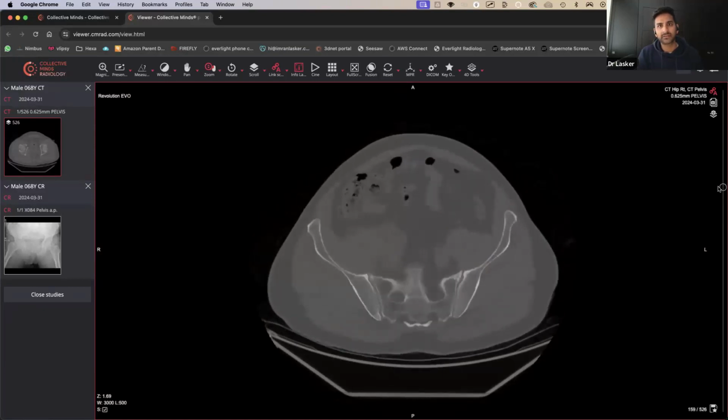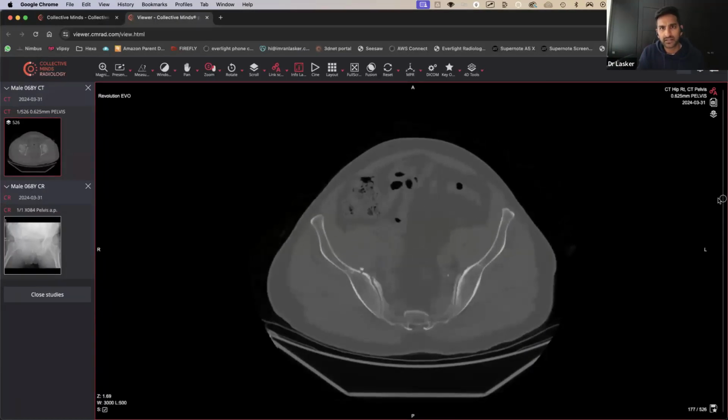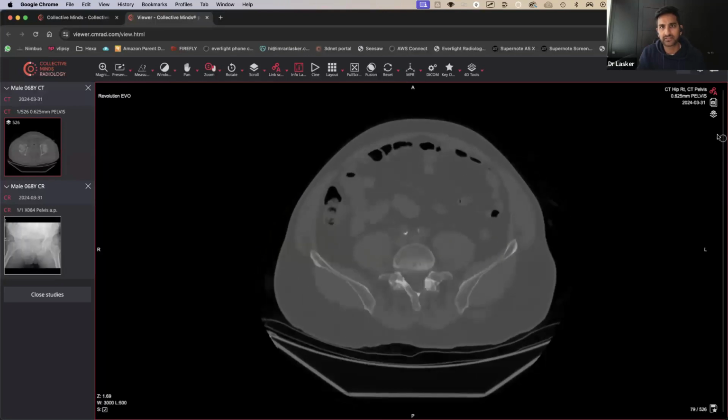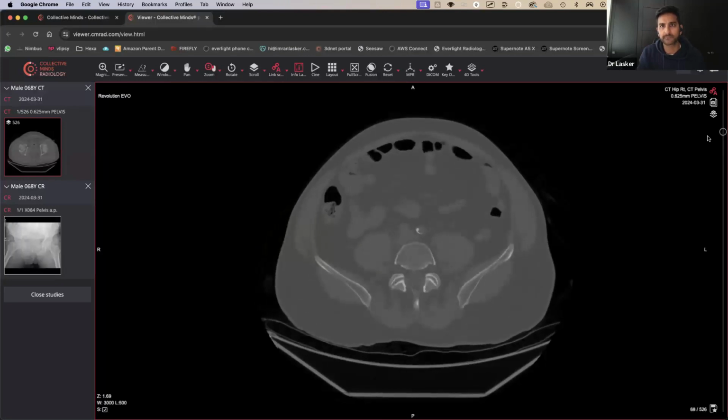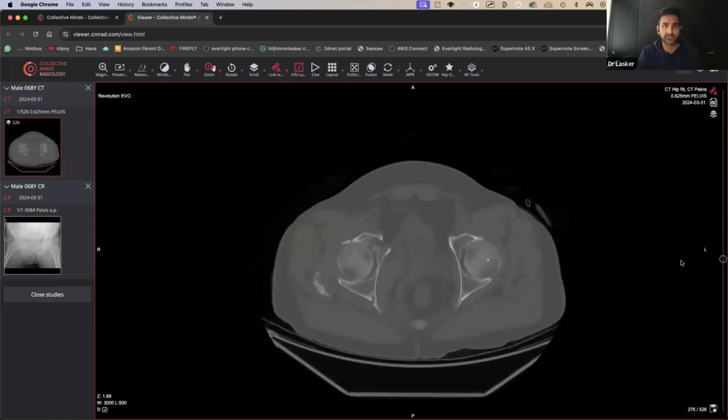The thing I'd say is always have a look at the sacroiliac joints just to be sure that there's no significant widening, because if you get widening, there could be some disruption there. But the sacroiliac joint actually doesn't look like it's widened, and I don't think I can convincingly say there's any fracture involvement there, which is good, I guess, for this patient, amongst the bad news that they've got a really, really significant and bad fracture.